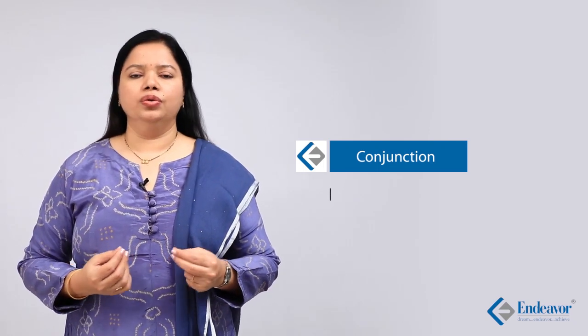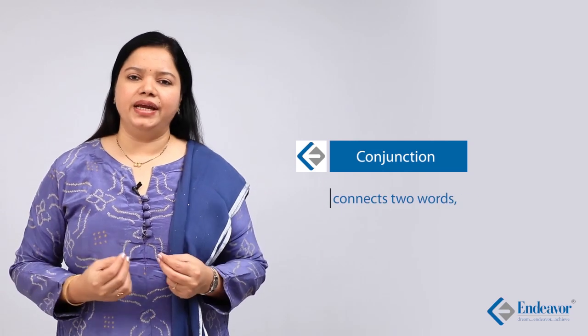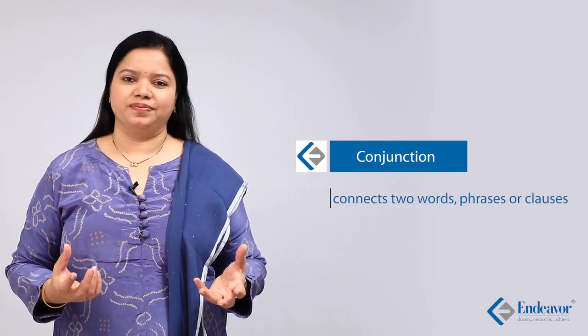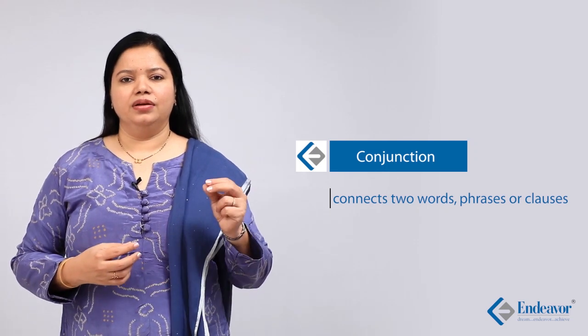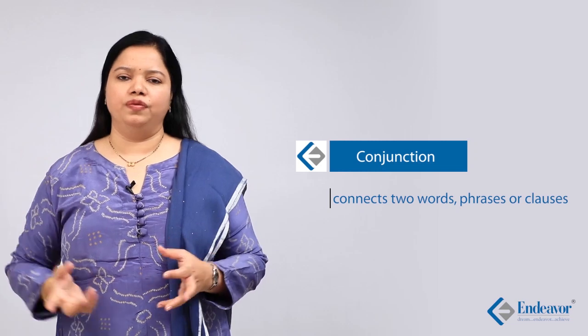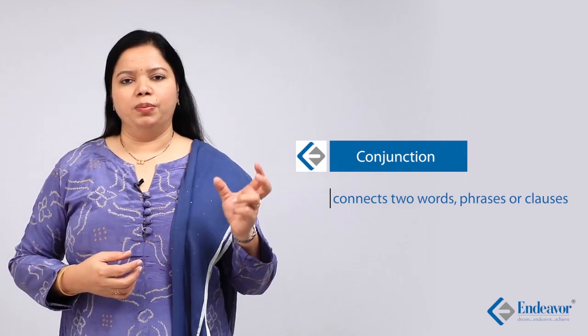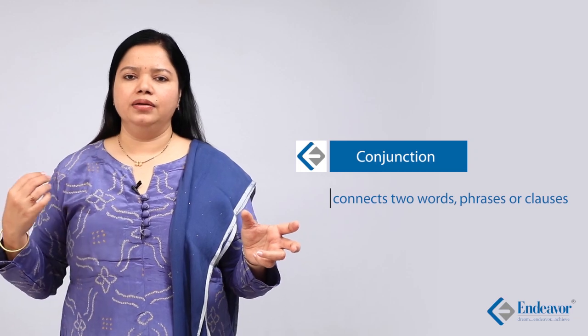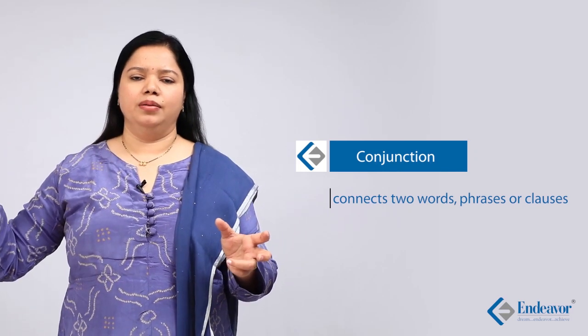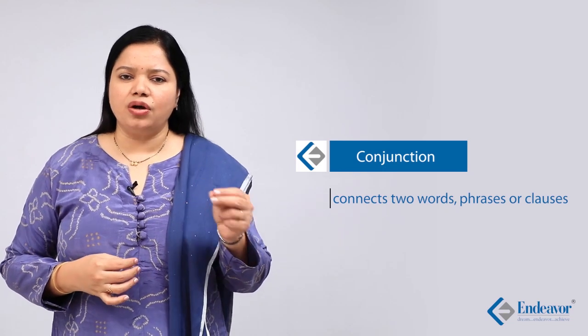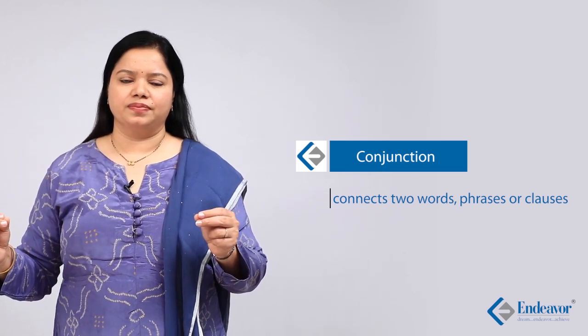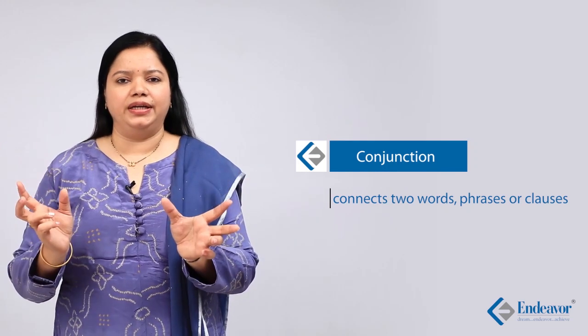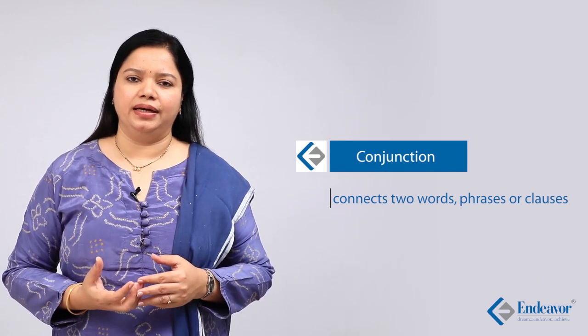What is a conjunction? Going with a junction. A conjunction is a word that connects two nouns or two words, two phrases, two clauses. For example, Sam and Sham are good friends. Or the book is on the table and the pen is in the box. The book is on the table, the pen is in the box. And you have two parts of a sentence, two clauses connected by the word and.